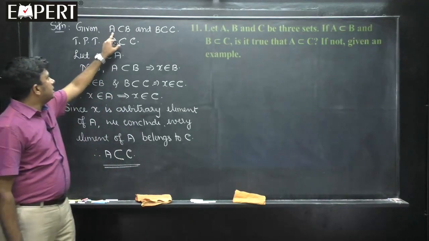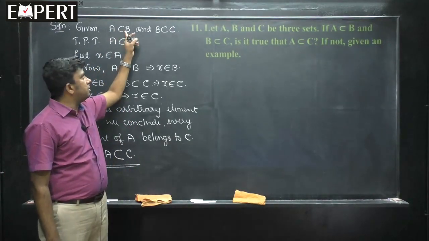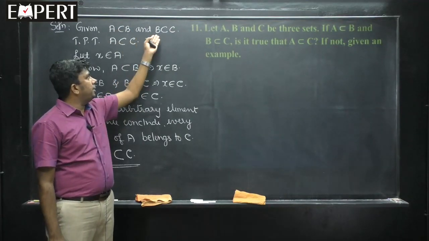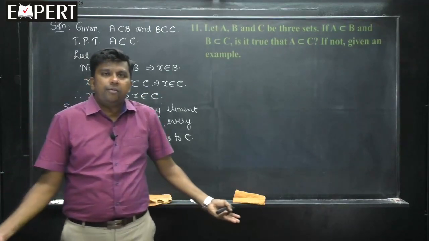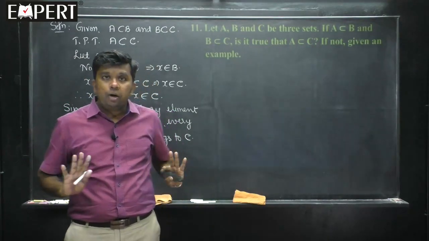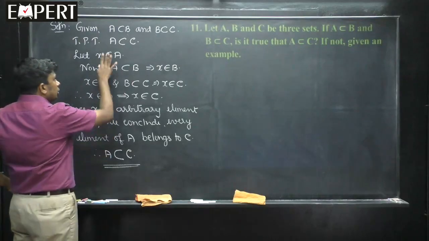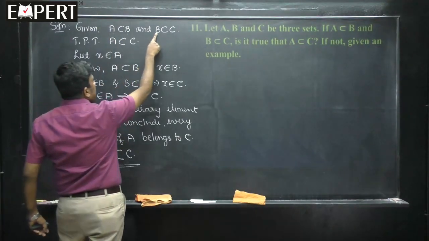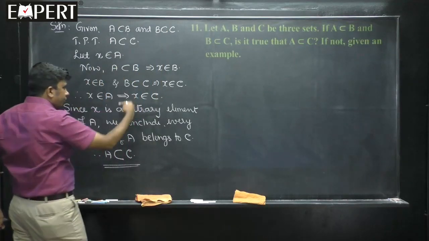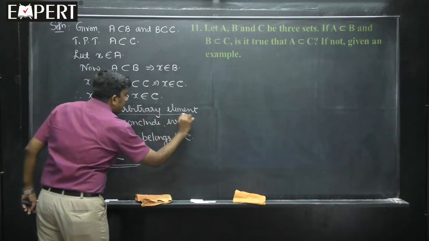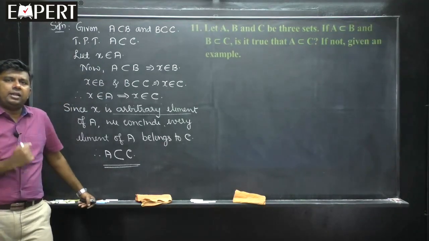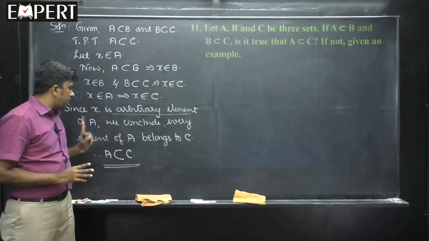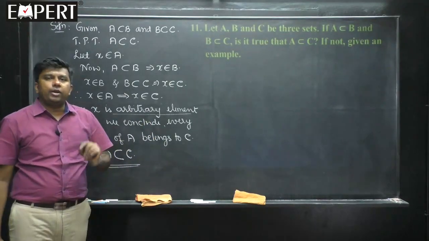Do not write: A is a subset of B, therefore all elements of A are elements of B; B is a subset of C, all elements of B are elements of C; since every element of A is in B and every element of B is in C, every element of A is in C. Do not write like that. You will not be given marks. What you have to do is prove it like this: take any element here, it belongs to this by this condition, that belongs to this by this condition. Therefore, it is an arbitrary element, meaning it can be any element in that set. This result is true. Since it is an arbitrary element, we conclude that every element of A belongs to C. Therefore, A is a subset of C.